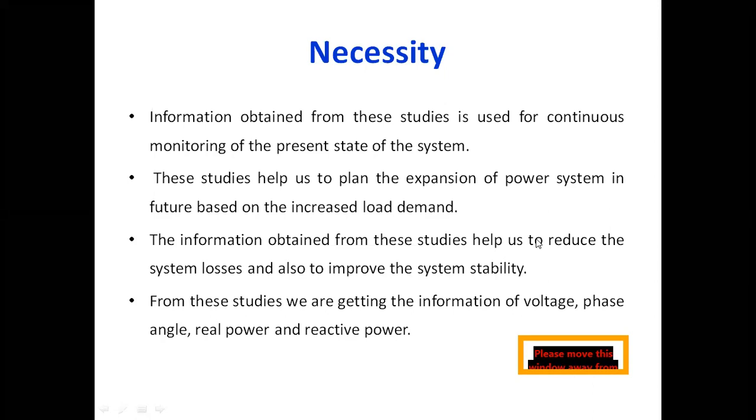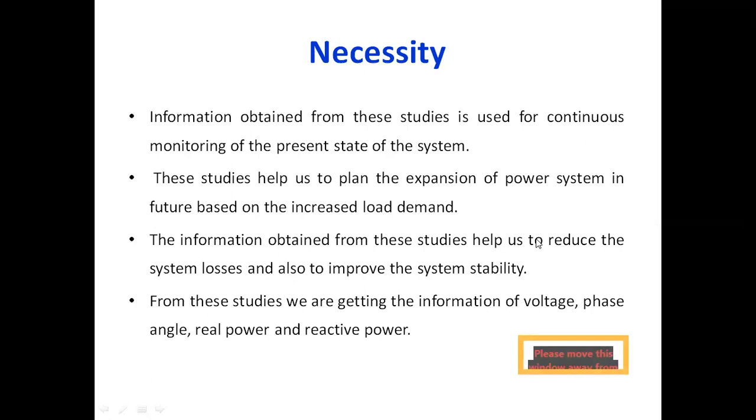Now, these studies help us to plan the expansion of the power system. What is the main purpose of having the load flow studies or power flow studies? Because we are using this information to expand the existing power system. For future expansion, we are going to use the same data. The information obtained from these studies also helps us to reduce the system losses and improve the system stability. That means the information we get from these load flow studies will help us to reduce the transmission line losses. Whenever the transmission line losses are reduced, obviously the system stability is improved.